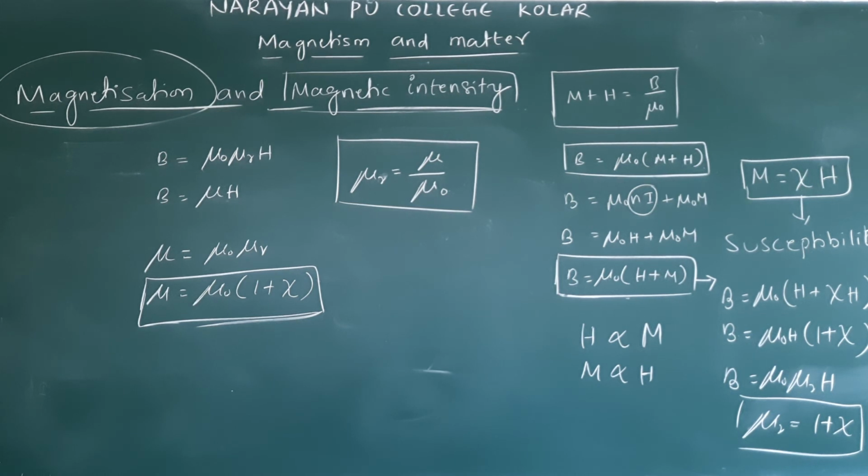What are the susceptibility values? See, it is small and positive for materials which are called paramagnetic materials. We will see in the next discussion. Suppose susceptibility is negative, those materials are diamagnetic materials. In that case, M and H are opposite.